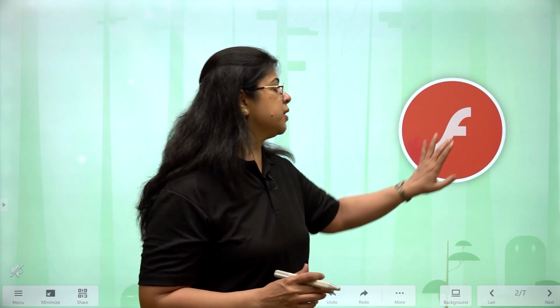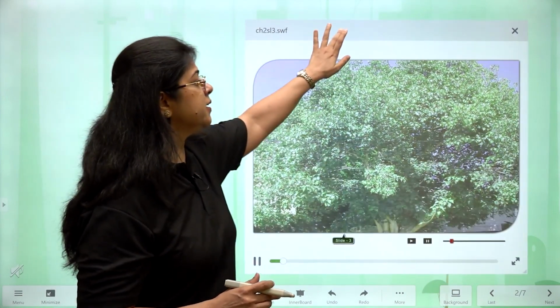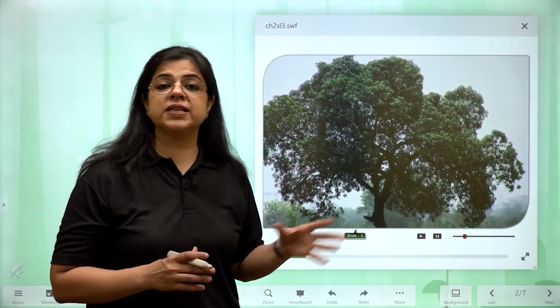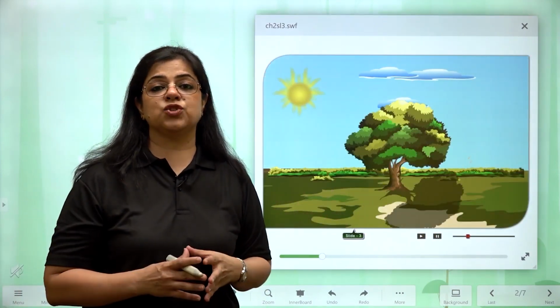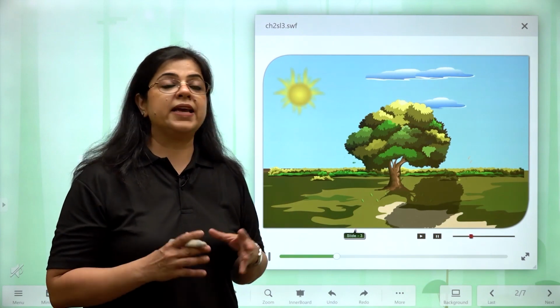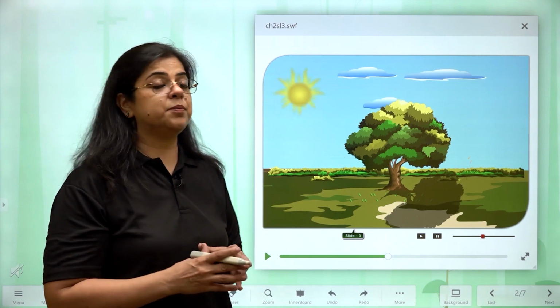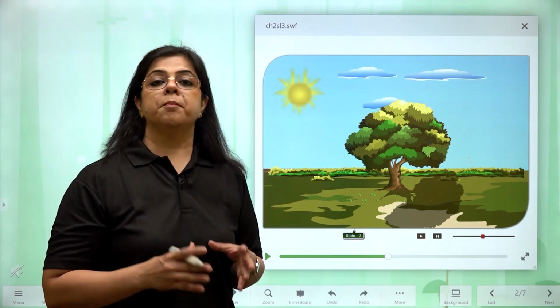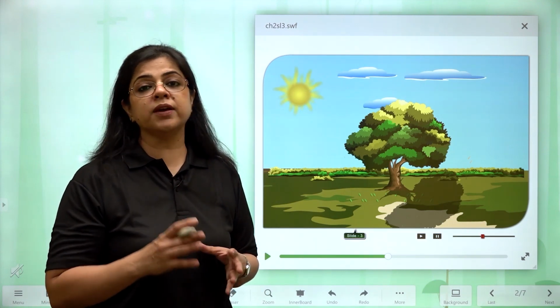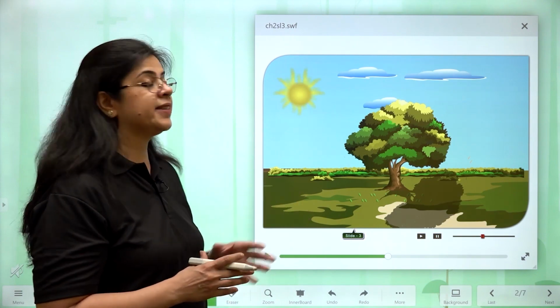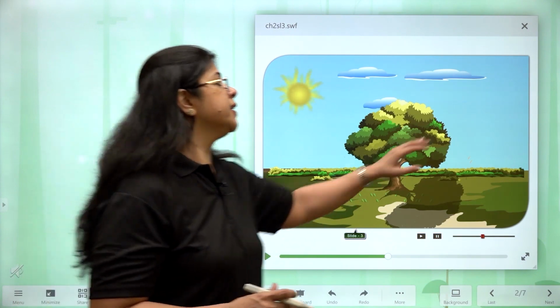So first we are going to talk about plants in plains. So we have seen mango, neem and other trees growing on plains. They are able to survive the hot sun. They are also able to give us shade. But one thing, during winters, these plants shed their leaves. That is why they are called deciduous trees.